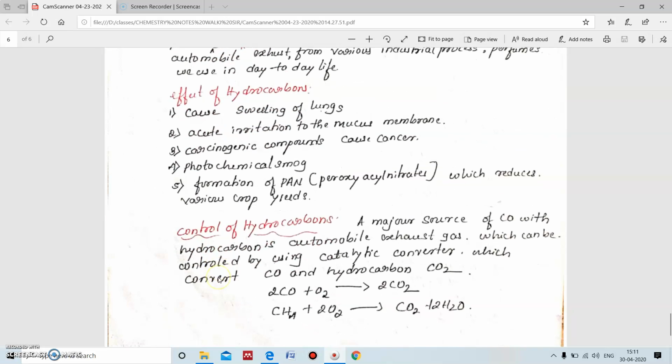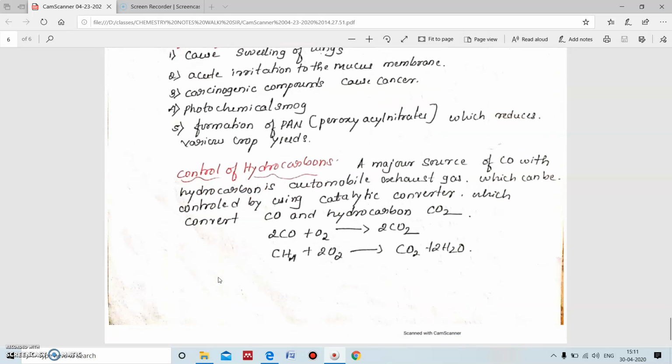Then the control of hydrocarbons. The major sources of CO and hydrocarbons are automobile exhaust gases, which can be controlled by using a catalytic converter. Whatever exhaust gas comes from the automobile engine has to pass through the catalytic converter. Then all the carbon monoxide and hydrocarbons like methane gas are converted into carbon dioxide. Then it is released into the atmosphere.